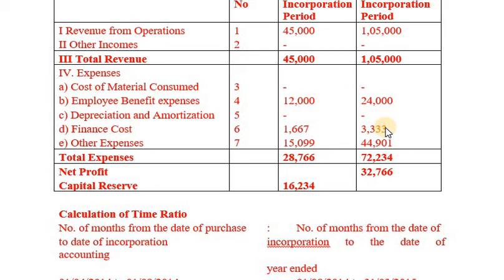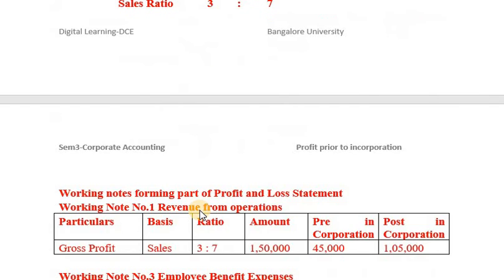So as per Companies Act 2013, we must remember: number 1, revenue from operation. Second one, other incomes. On the expenses side, we are having cost of material consumed. Second one, employee benefit expenses. Third one, depreciation and amortization. Fourth one, finance cost. Fifth one, other expenses. We get total expenses. Total revenue minus total expenses, we are getting net profit. So, now my dear students, we have understood how to solve problems